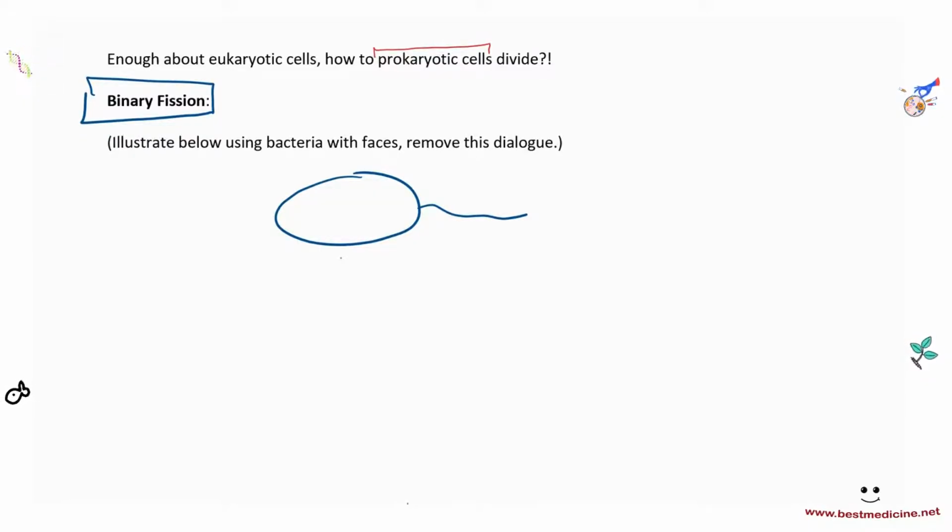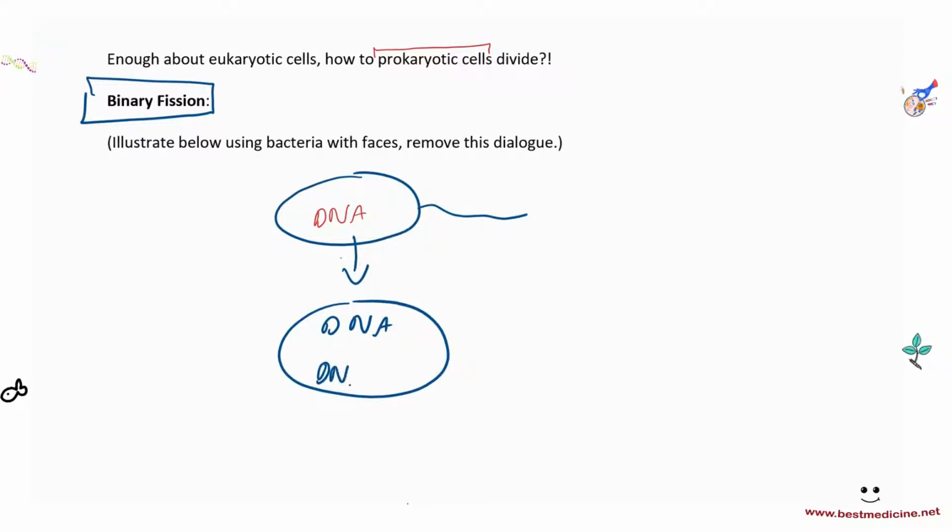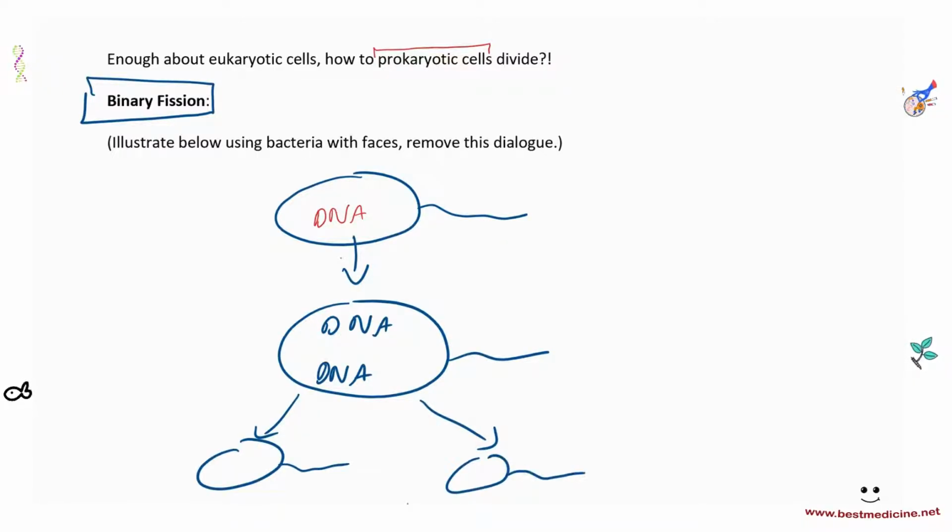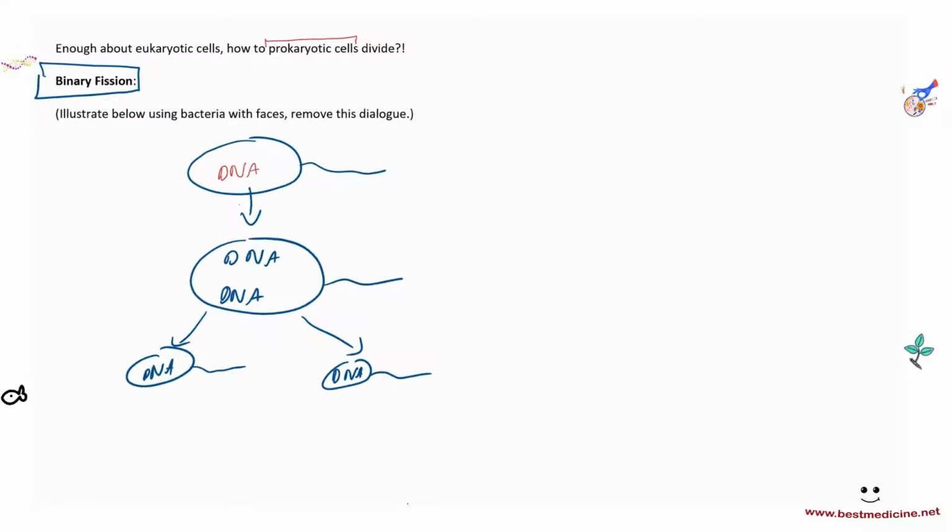So you have a cell, and you have DNA in this. Before cell division, again, every single time you have to replicate the DNA. So this will replicate DNA. You get 2 copies, and then each of those will go into identical daughter cells. Okay? And that's really all there is to binary fission. So 1 goes into 2, and then 2 can go into 4, and 4 into 8, and so on.